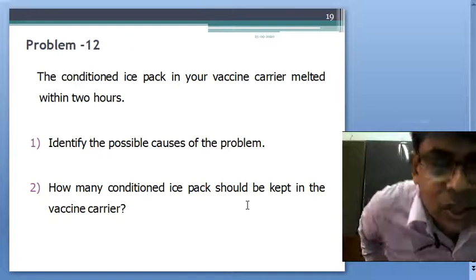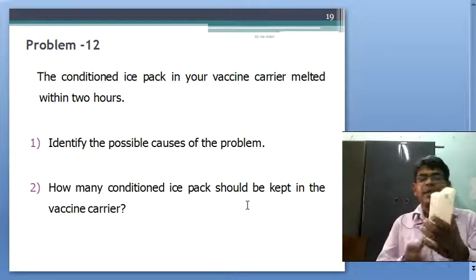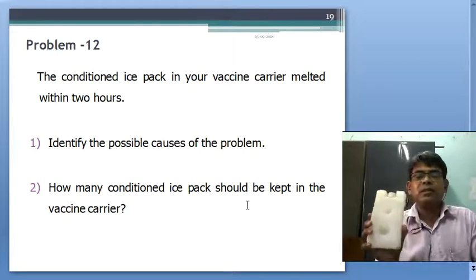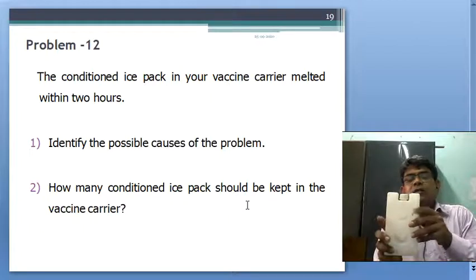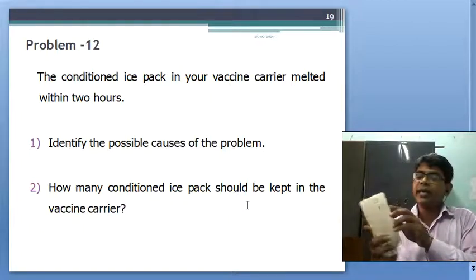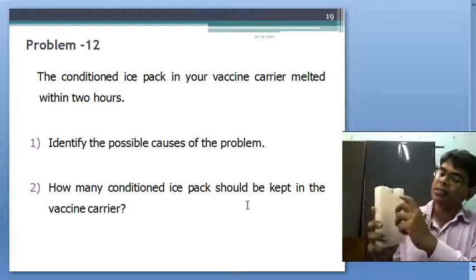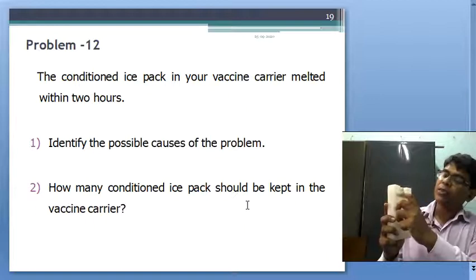Okay, I will show you. This is an ice pack, and when it is conditioned, water should be taken in up to the line on the bottle. This is the water line.